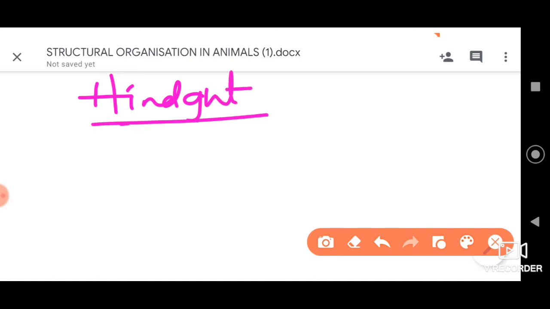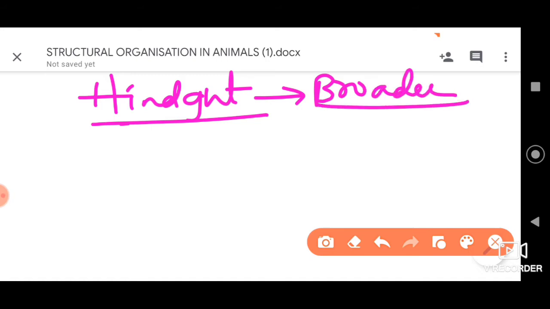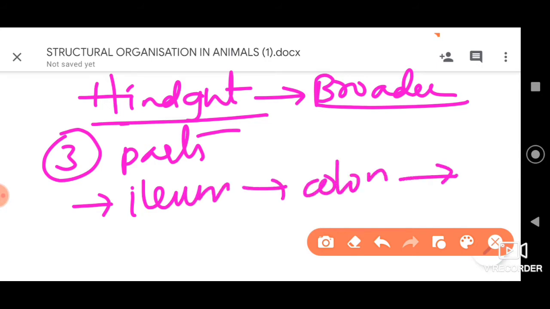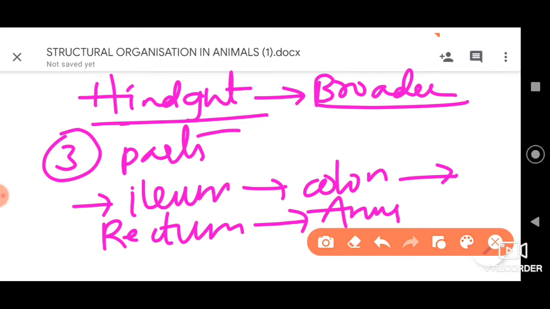The hindgut is much broader and differentiated into three parts. The first part is the ileum, then comes the colon, then comes the rectum. Finally, the rectum leads to the anus, to the outside.